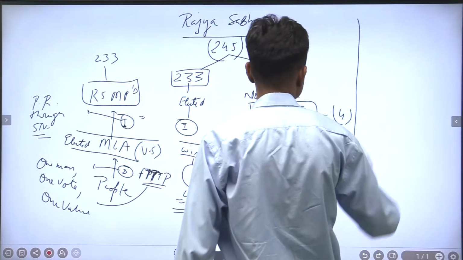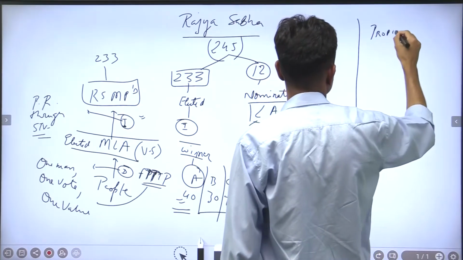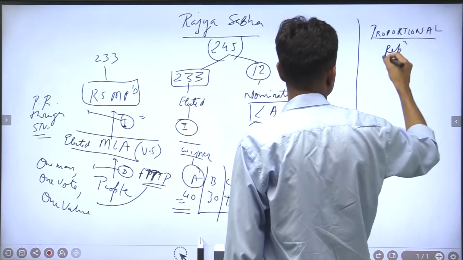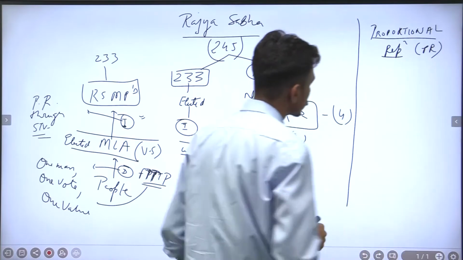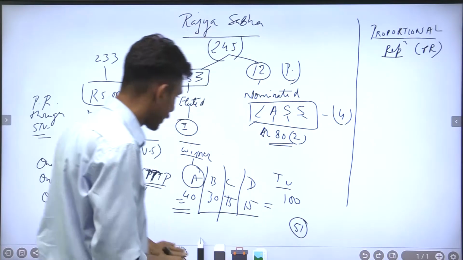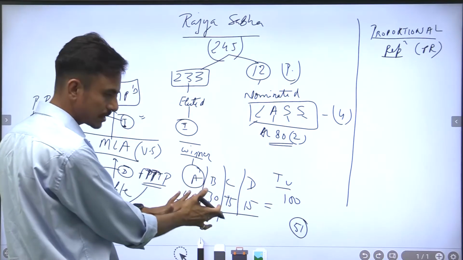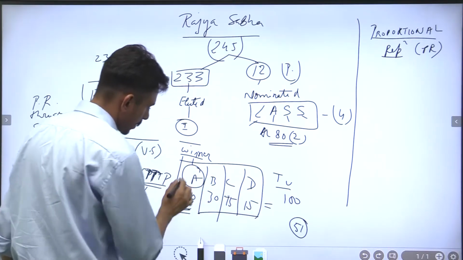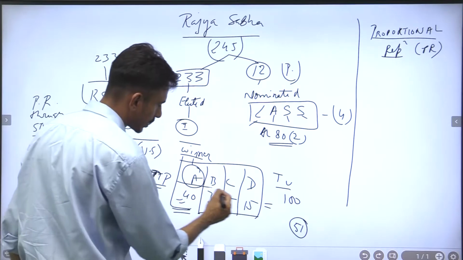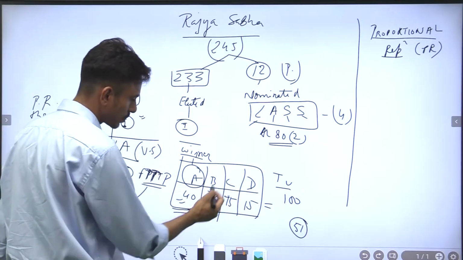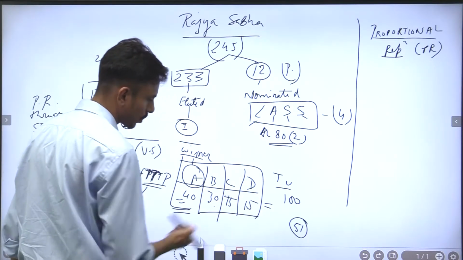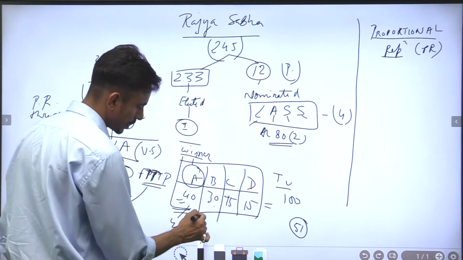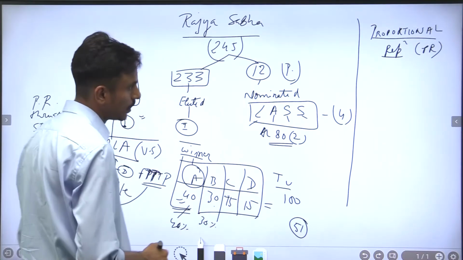Now I'll explain here what is proportional representation, also called PR. As the name suggests, proportional representation. Let me take this example again. In this case, A got 40 votes, B got 30 votes, C got 15 votes, and D got 15 votes, right? So if I talk about the percentage share, definitely it is 40%, it is 30%, so on and so forth, right?